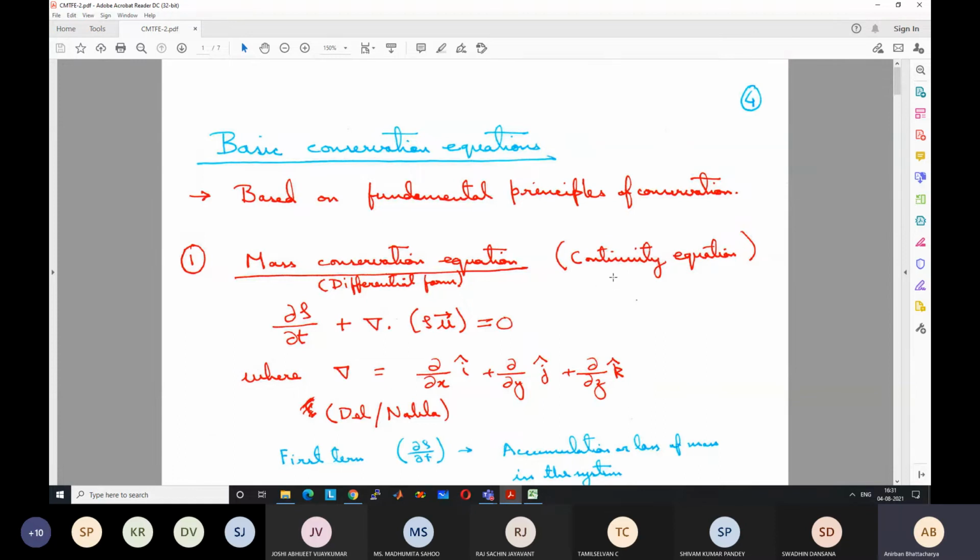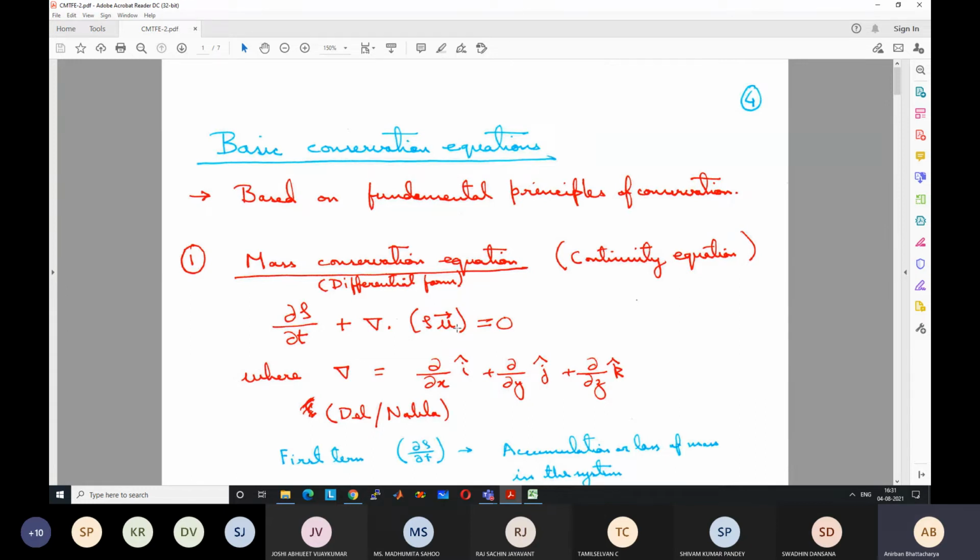Basically, it says the mass in a domain remains conserved: it equals the mass which was there, plus the mass which comes inside, minus the mass which goes outside. It is written in differential form as del rho del t plus del dot rho u equals 0, where rho is the density of the substance and u is the vector velocity.